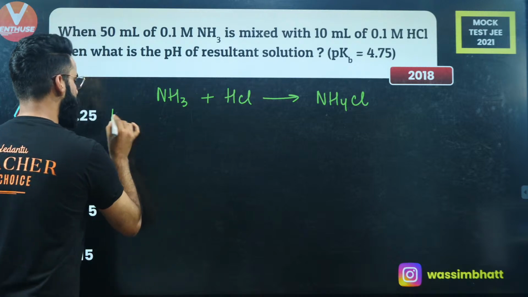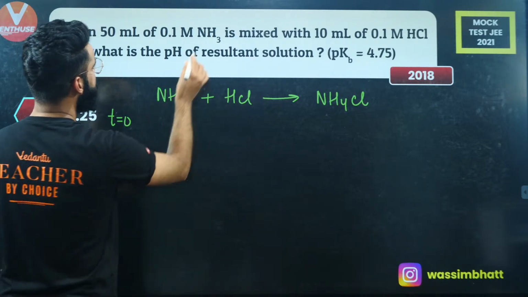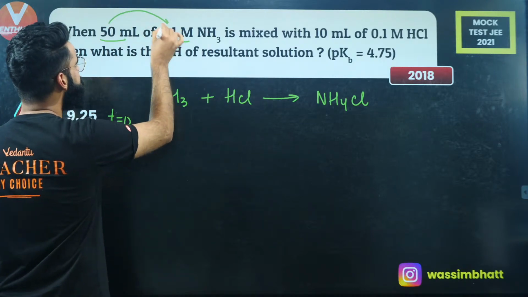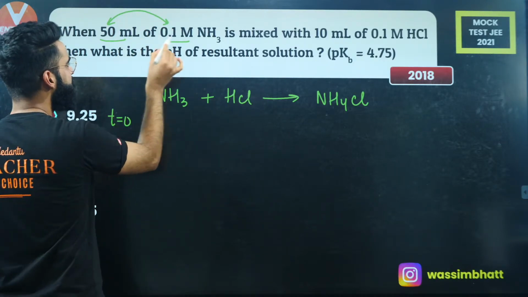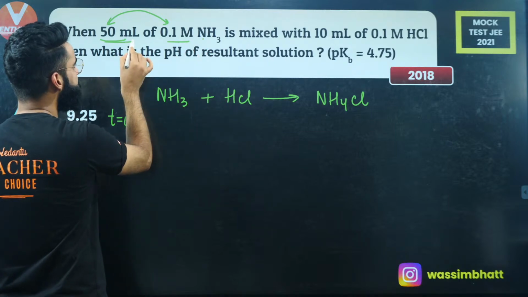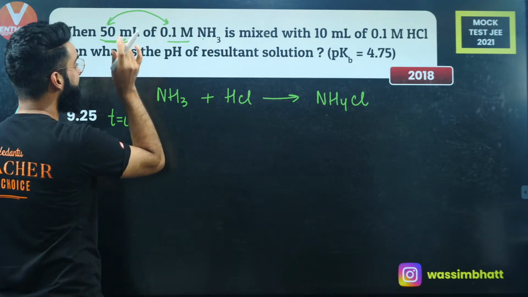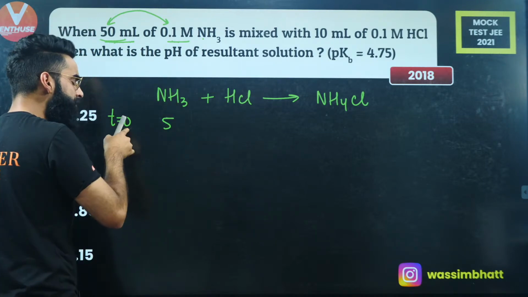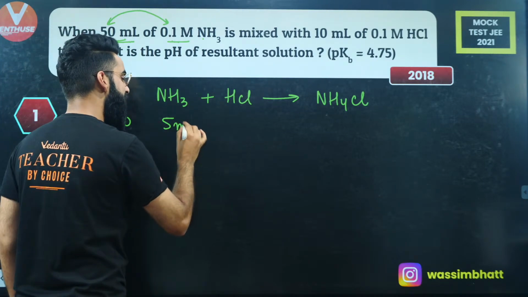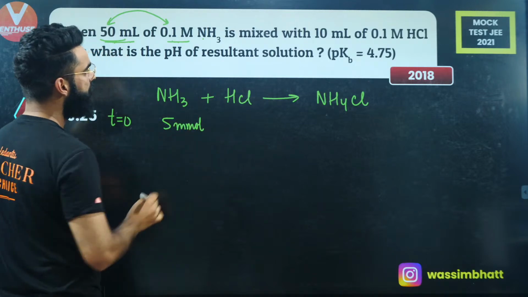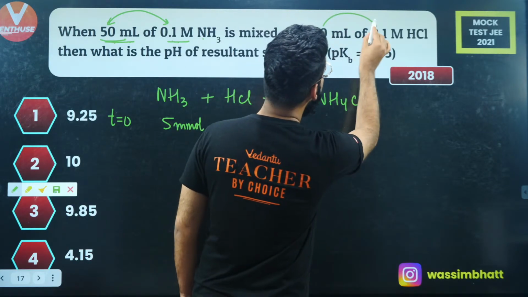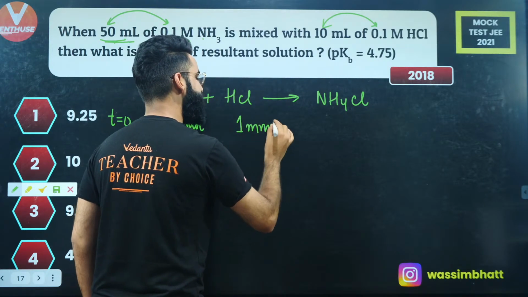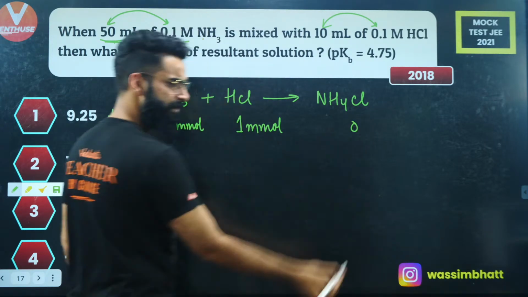First of all, at time t = 0, am I given the molarity of NH3? Yes. Am I given the volume of NH3? Yes. I'll simply multiply these two, molarity of NH3 multiplied by volume in milliliters, and I get millimoles of NH3. 50 multiplied by 0.1 comes out to be 5. So at t = 0, when the reaction has not started, I have 5 millimoles of NH3. And how many millimoles of HCl? 10 multiplied by 0.1 comes out to be 1. So I have 1 millimole of HCl as well at t = 0, and NH4Cl is going to be 0.